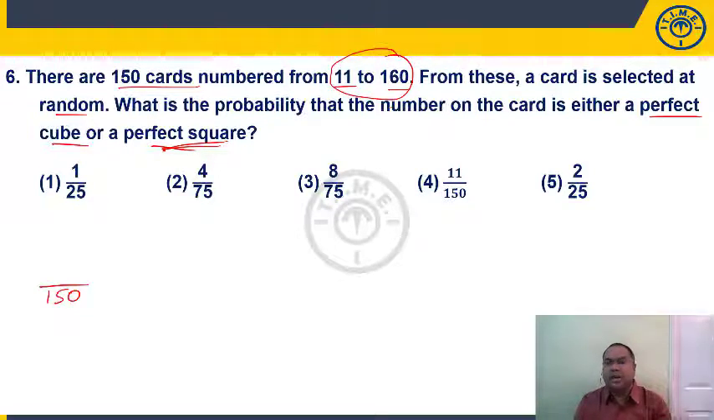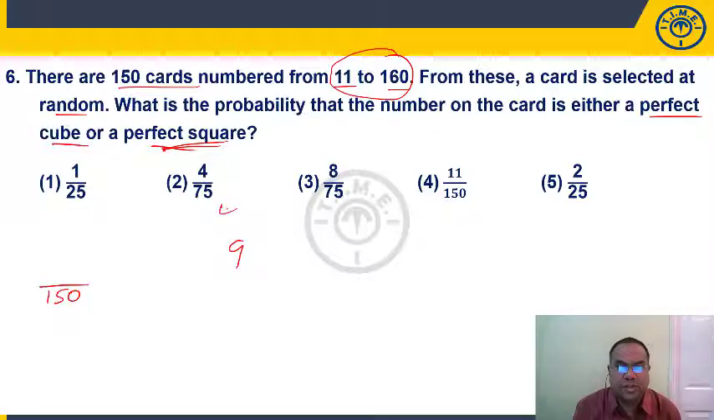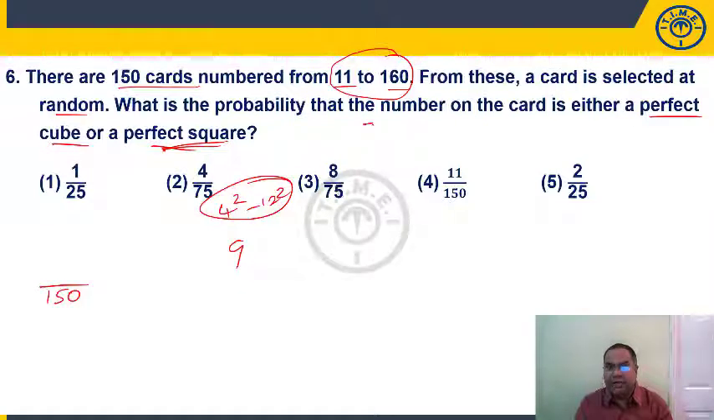Now, how much is 3 square? 9. It is not greater than 11, we have to get more than 11, right? So 4 square 16, 5 square 25, 6 square 36, 7 square 49, 8 square, 9 square, 10 square, 11 square, 12 square. Again, 13 square is how much, students? 13 square is 169, it is more than 160. So from 11 to 160, how many perfect squares do we have? We have 9 perfect squares, right? That is 4 square to 12 square. Then how many perfect cubes? 2 cube 8, 3 cube 27. Yes, 3 cube will fall into this range.